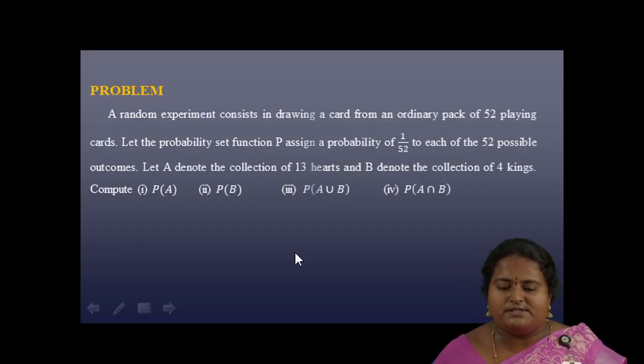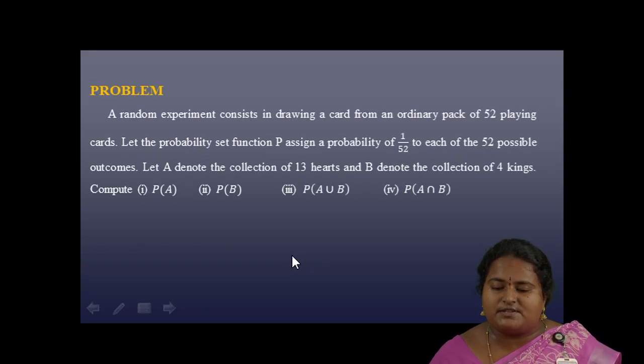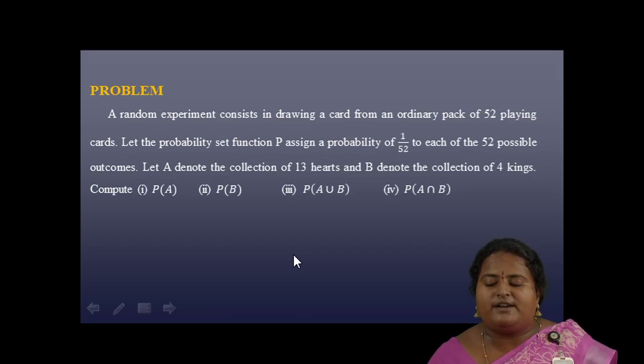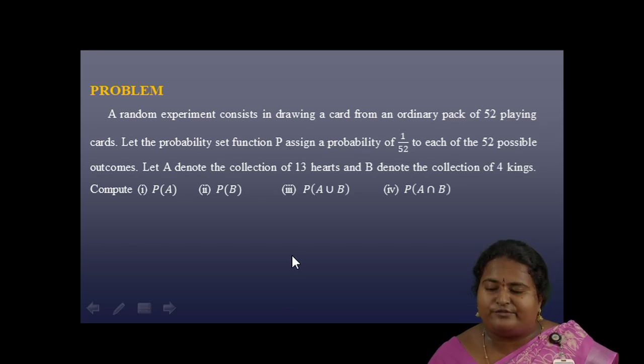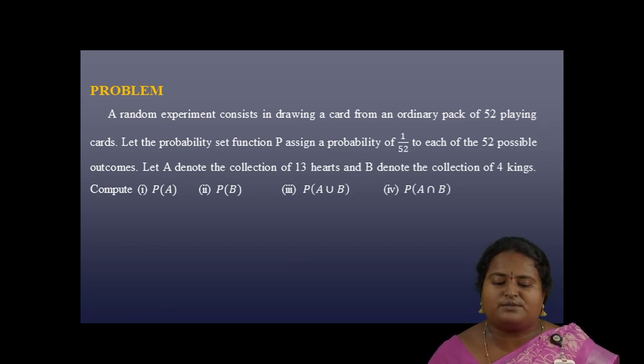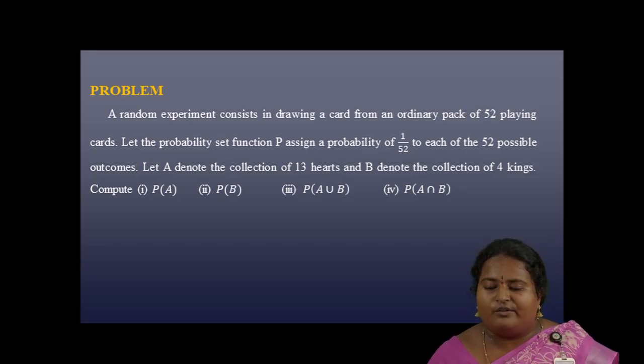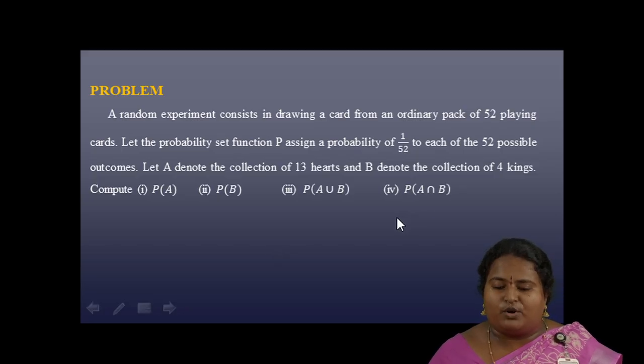The next problem is, a random experiment consists in drawing a card from an ordinary pack of 52 playing cards. Let the probability set function P assign a probability of 1 by 52 to each of the 52 possible outcomes. Let A denote the collection of 13 hearts and B denote the collection of 4 kings. We have to compute the probabilities of the following.